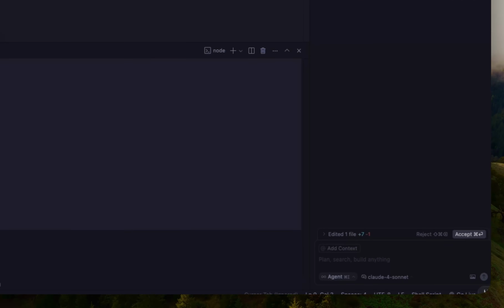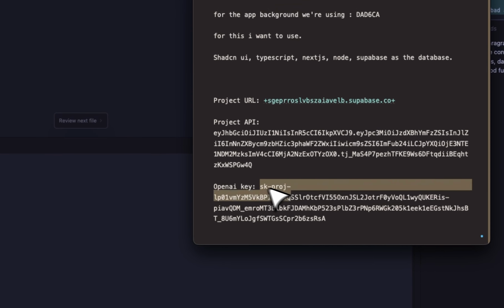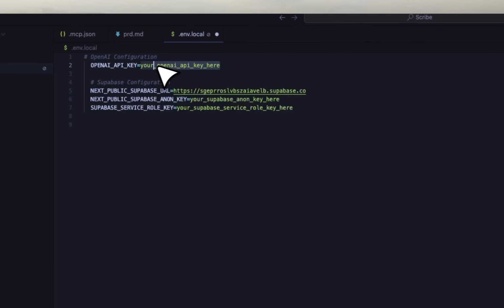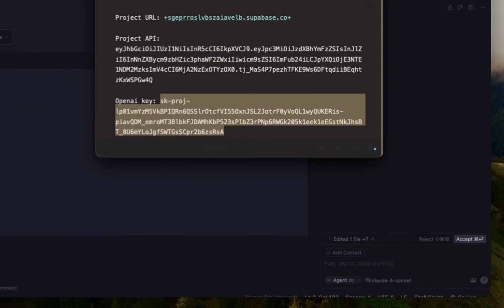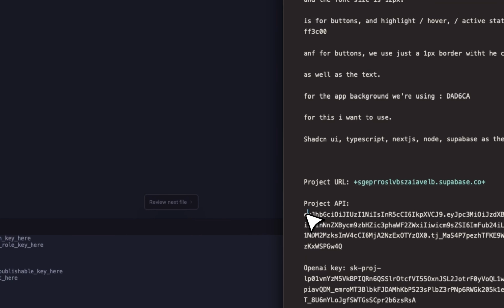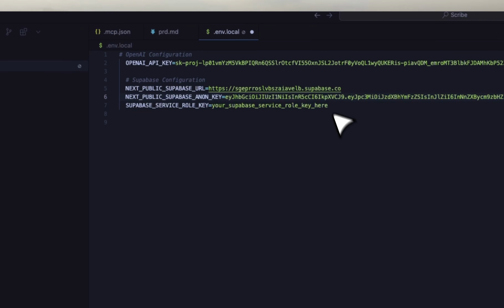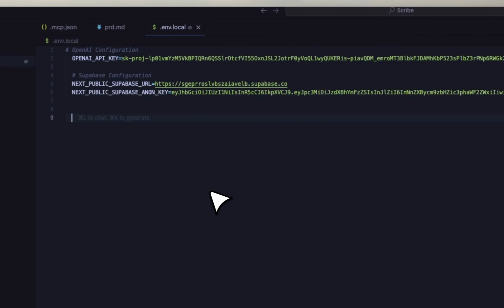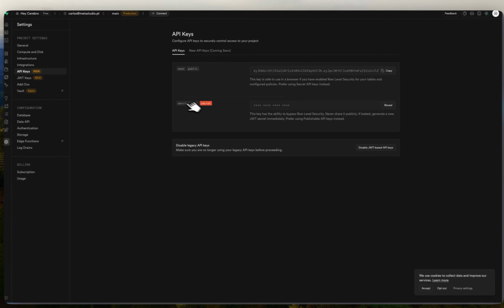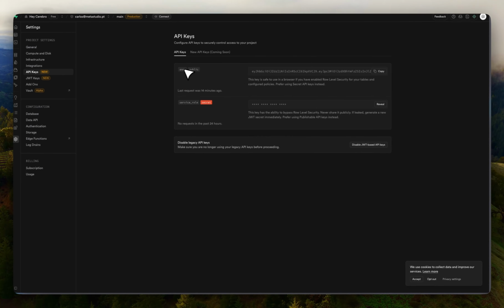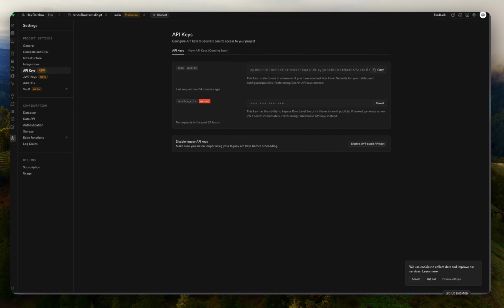So now I'm going to go ahead, grab the OpenAI key and change it here. And I'm going to grab the next public URL. So this one. And then I'm going to grab the project API key, which is this. And we don't need this. We can just save. If you are in doubt, you can go back into here. You can go into API keys. You're going to have the service role key, which is that one, and then the anonymous key, which is this one we just pasted. And we are good to go.